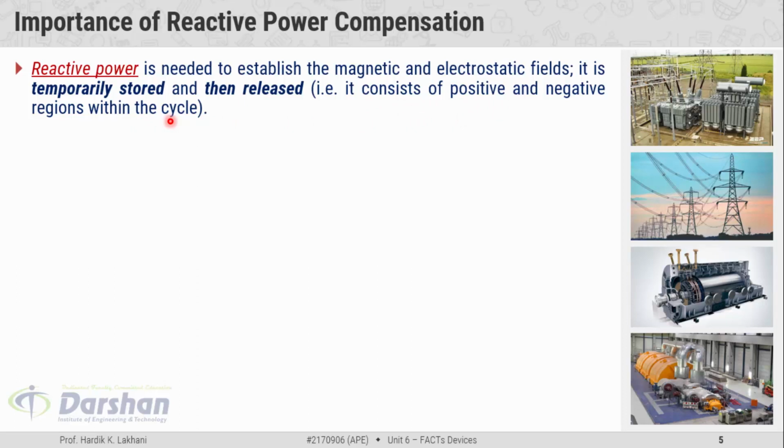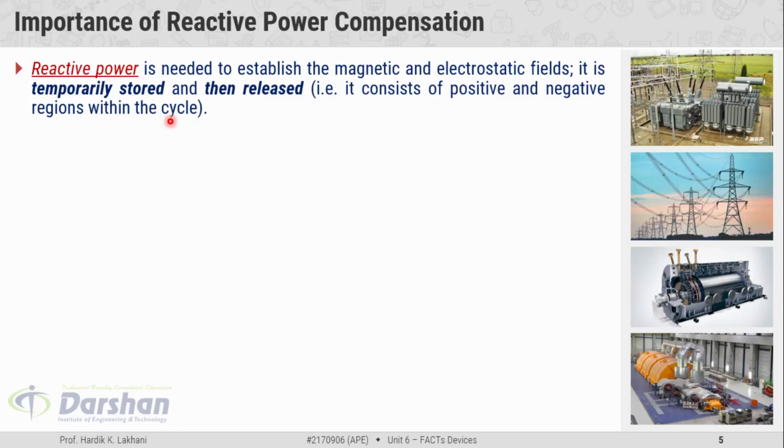We know that inductors and capacitors are energy storage devices, and these devices work on the principle that energy is stored during one portion of the cycle and released during the other portion of the cycle, and hence we get the inductive and capacitive effect in the power system.